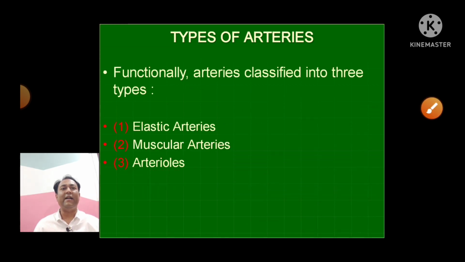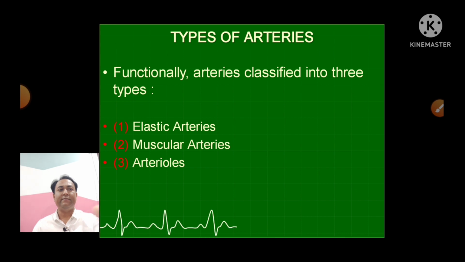The types of artery, functionally they are divided into mainly 3 types: elastic, muscular and arterioles.